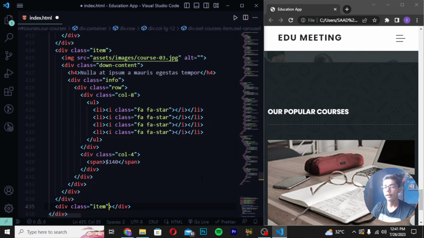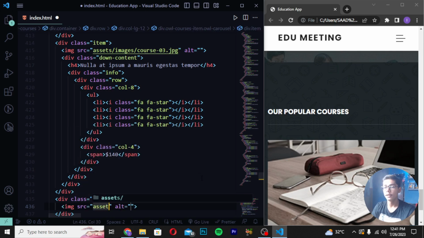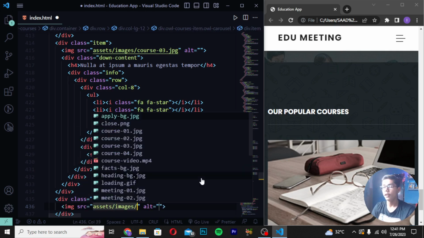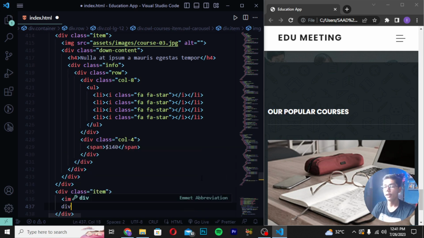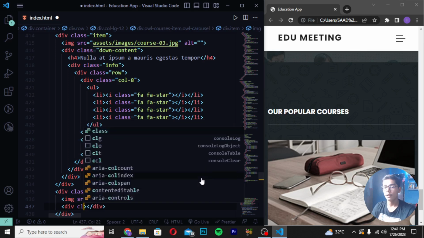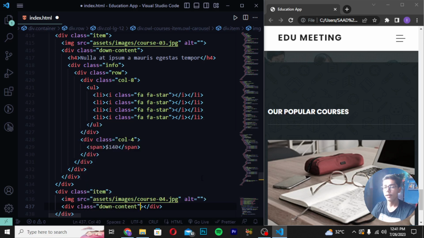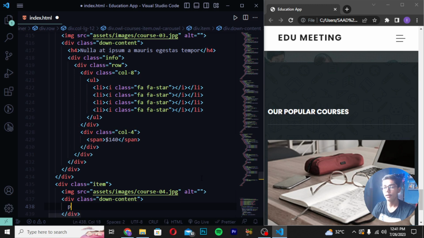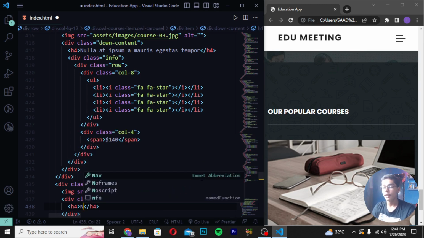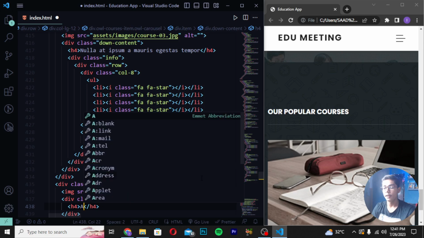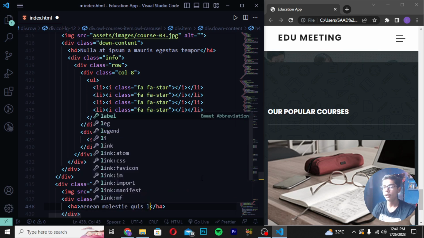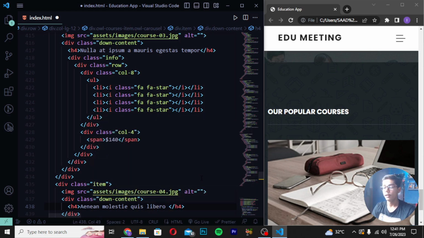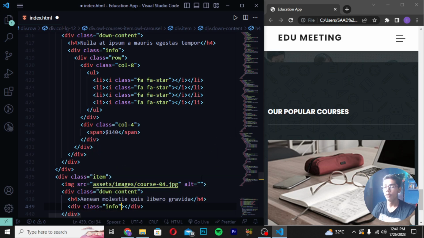Create div class item again, and then write here img src images slash, and then you have to write here codes code. So now we have just created this. So here I will be creating a div class of down content. So here I will be writing this. Then you have to create here p tag, or you can say export tag, in which I will be writing here Luna, or you can say here alien like this molesty, and I will now be writing here quiz video, and right here data.